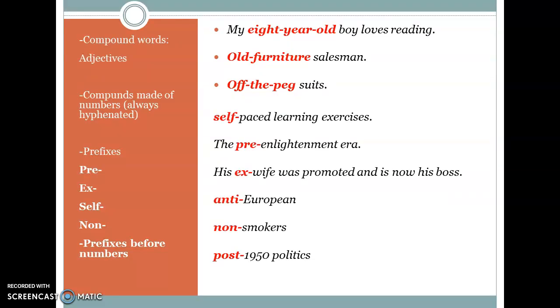A hyphen. Use hyphens to create compound words. Use hyphens with compound words, normally with adjectives. Compounds made of numbers are always hyphenated. Look at the first example: my 8-year-old boy loves reading. Look at the following examples: old-furniture salesman, off-the-peg suits.